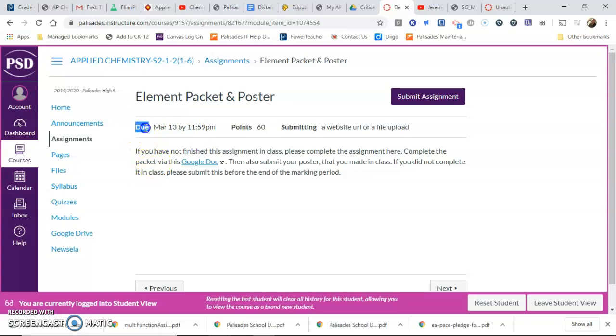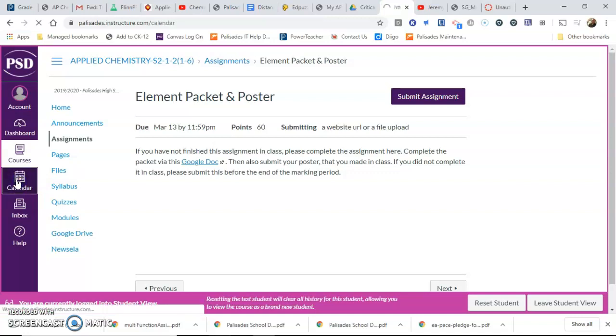Now, notice the due dates on things. The due dates on things are the day that I assign them, okay? Because I want you to know on the calendar when stuff is coming up, and that's why this is listed that way. That's not when I expected you to do it. That's when I handed it to you, when I assigned it.